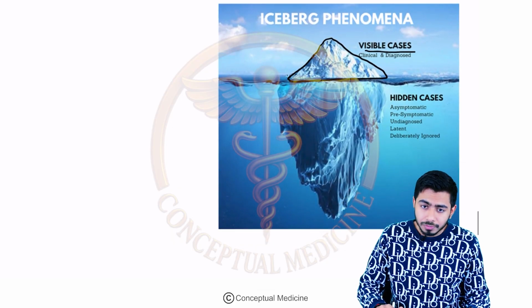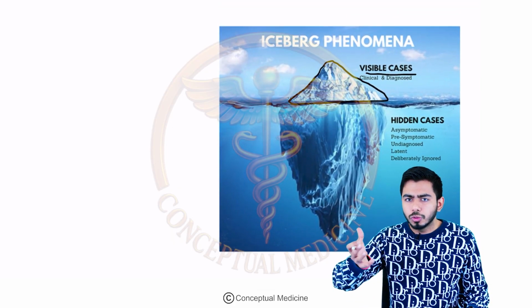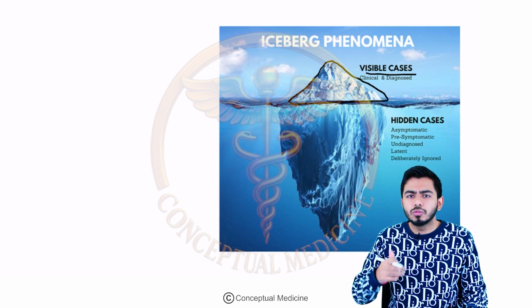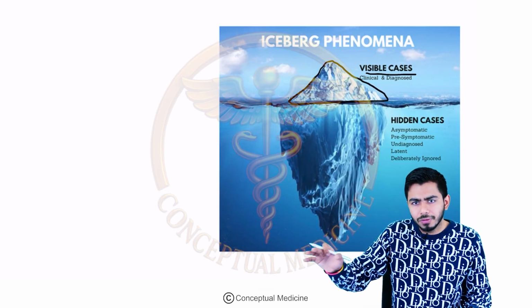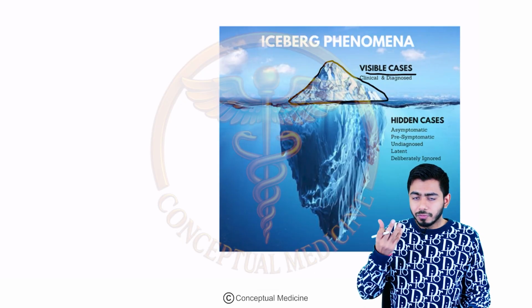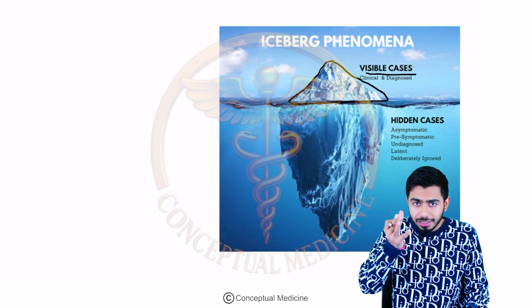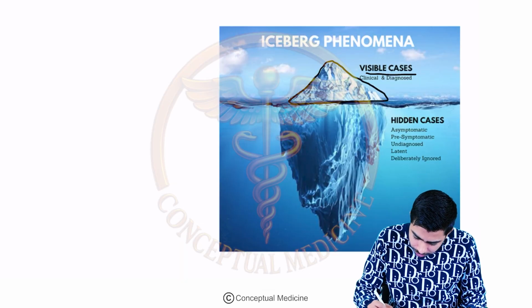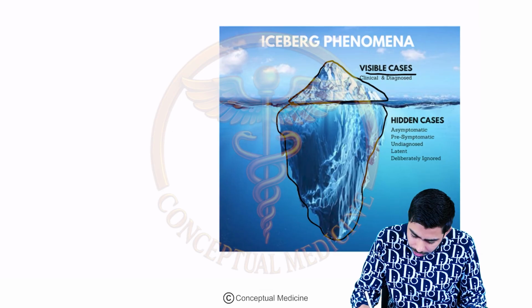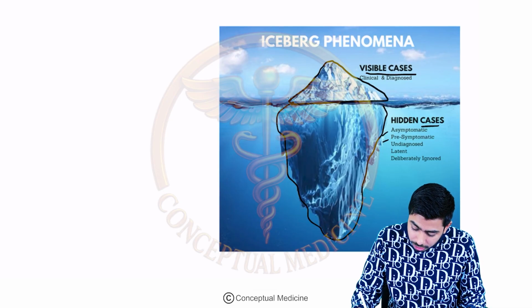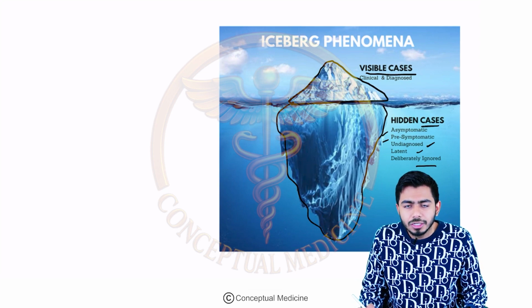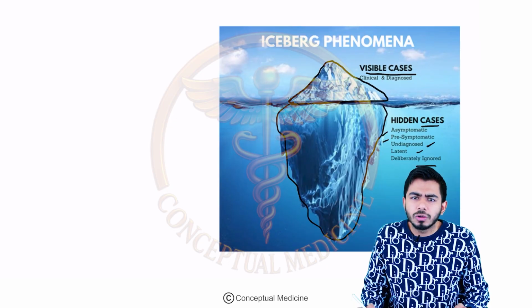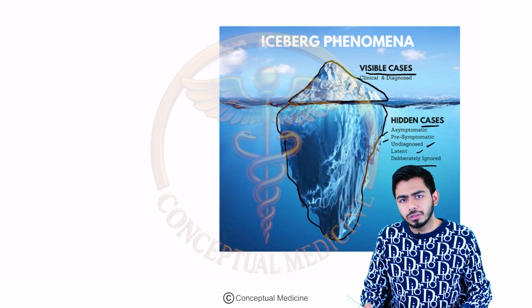So over here, what are you thinking? Because you don't know about the disease particularly, you have so many differentials in your mind, and you want to rule out those differential diagnoses. To rule them out, you take the help of investigations, right? Why are you taking the help of investigation? Because you don't know. So that is the submerged portion of the iceberg. The submerged portion of the iceberg tells you about the hidden cases, in which the patient may be asymptomatic, pre-symptomatic, may remain undiagnosed, may have latent disease, or may be ignored, right? So these things which you can't see with your eyes in your patient would be the submerged portion of the iceberg, right?